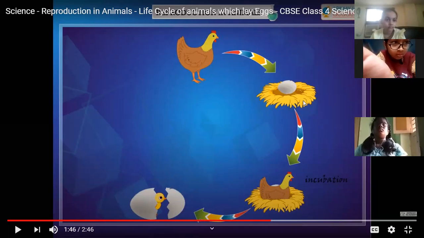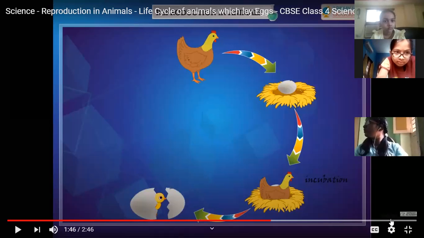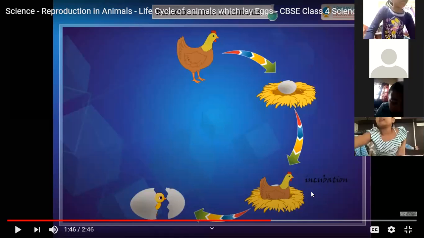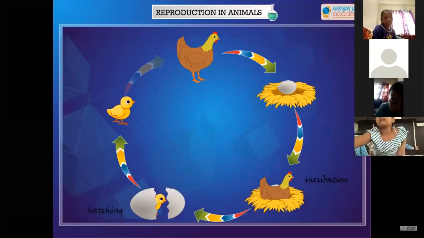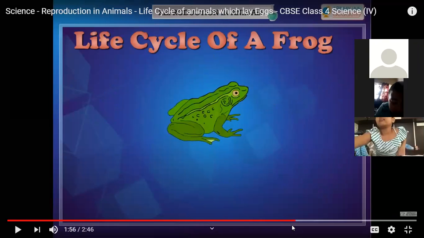The mother hen lays eggs and then sits on the eggs to make the chick grow inside. And when the chick is fully grown, it breaks the shell and comes out. Again, the chick will become a hen. Yes, the chick will grow into a hen. This process of breaking the eggshell by the chick is called hatching. The chick then grows into an adult. Similarly, did you all understand?